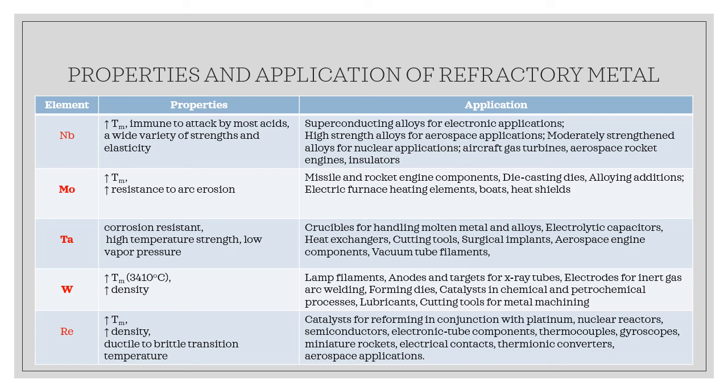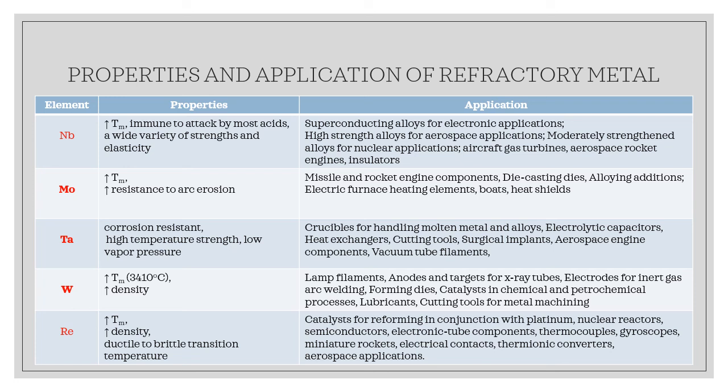Here are the properties and application of each of the refractory metals. For example, niobium are immune to attack in most acidic environment, and it has wide variety of strength and elasticity. Molybdenum has high resistance to arc erosion. That is why it is usually used as a missile and rocket engine component. Tantalum has high corrosion resistance, and tungsten also has high melting temperature and density, which is why it is used in X-ray tube, anode, and target, and also lamp filament.